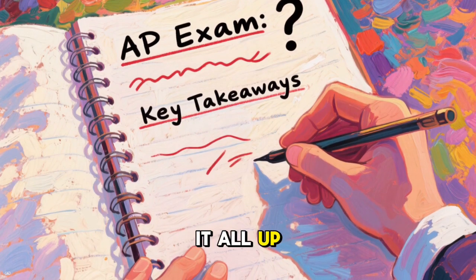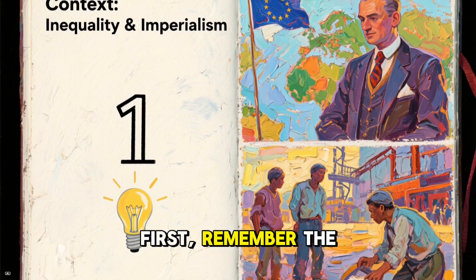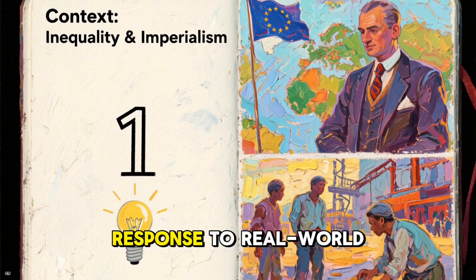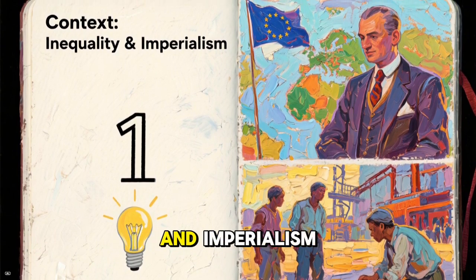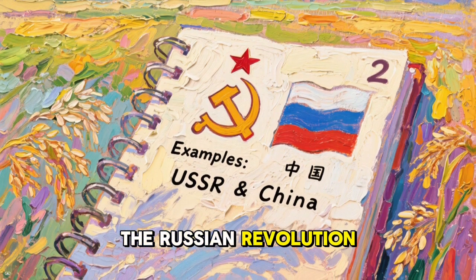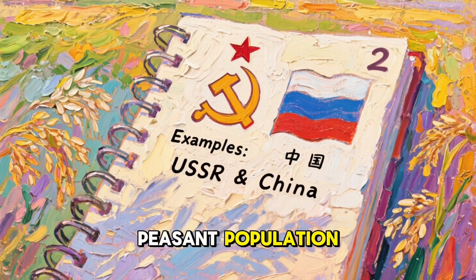So, to wrap it all up for your AP exam, what are the key takeaways? First, remember the context. Communism didn't spread in a vacuum. It was a response to real-world problems like inequality and imperialism. Second, know your key examples: the Russian Revolution creating the Soviet model, and Mao adapting it for China's peasant population.